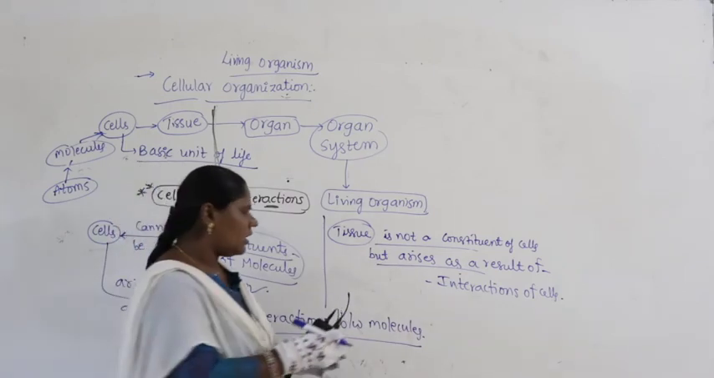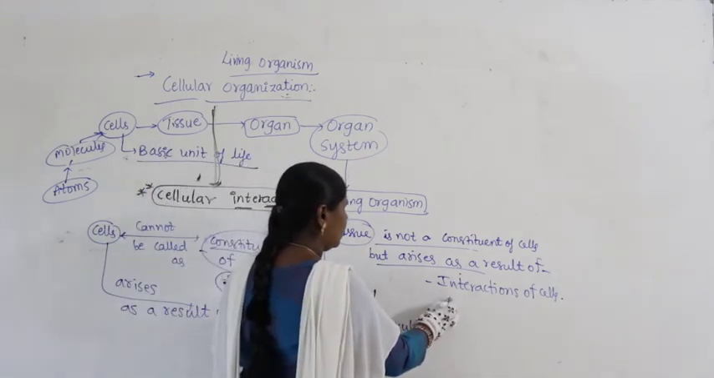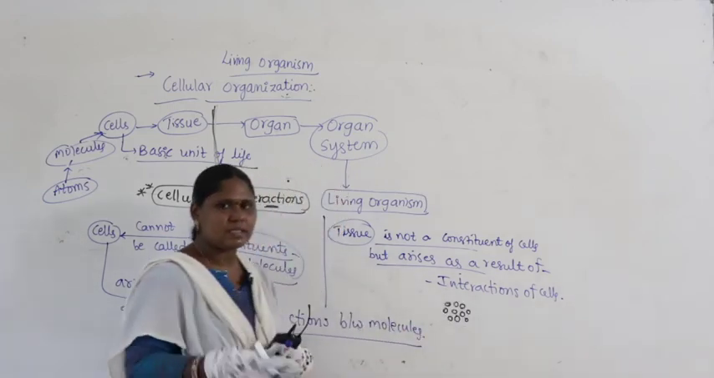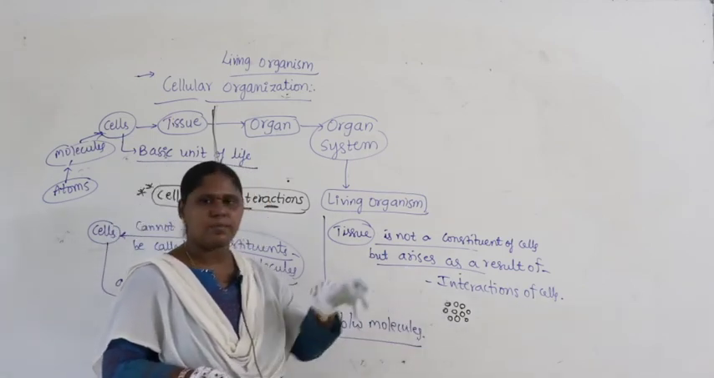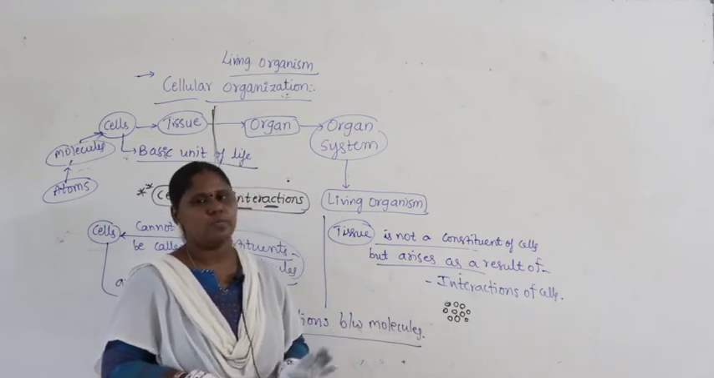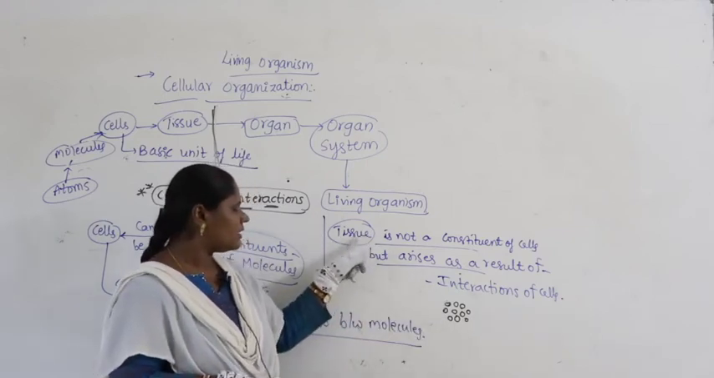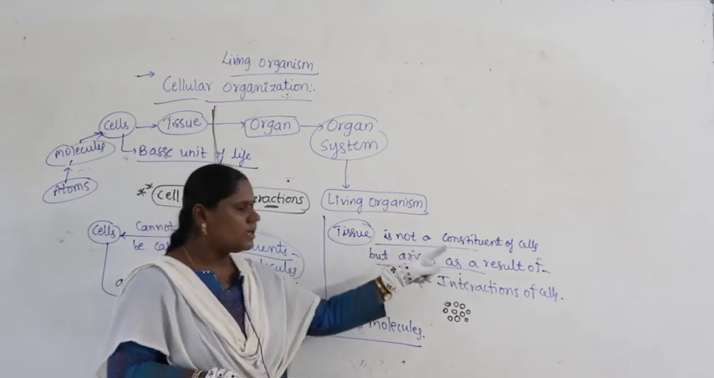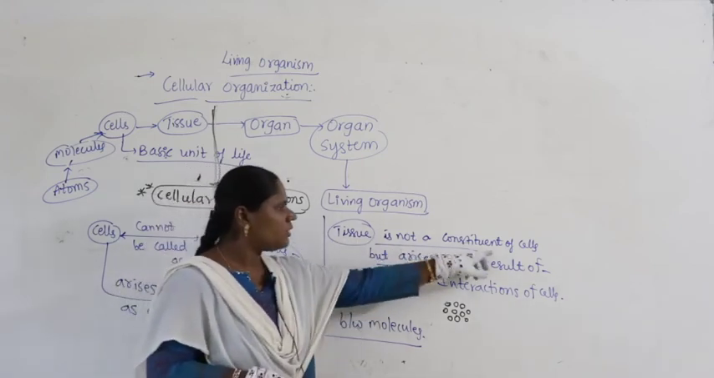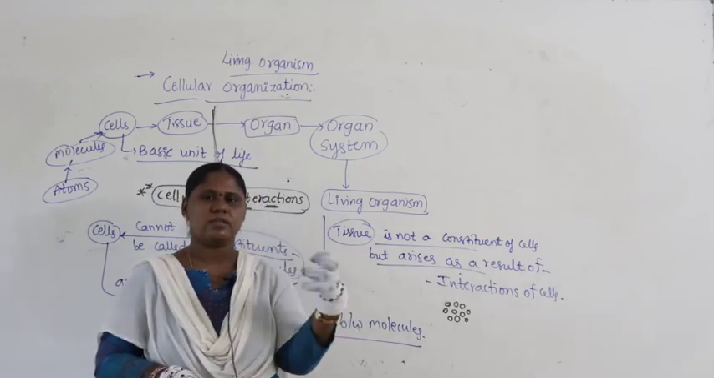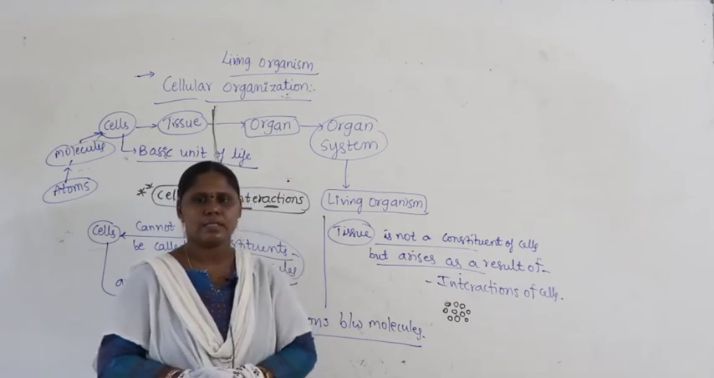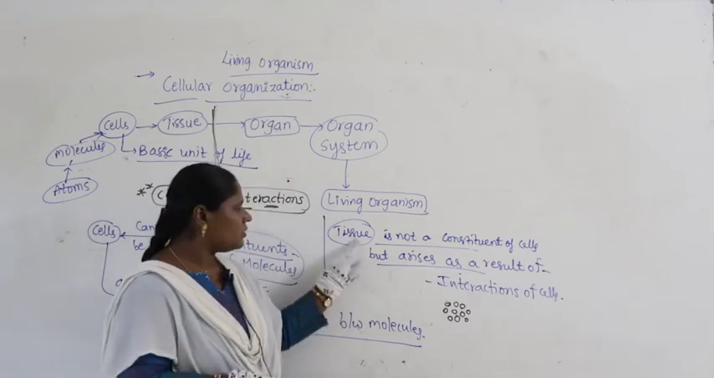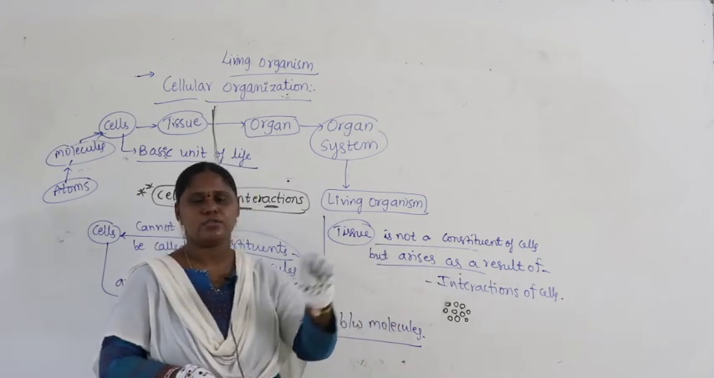What is the meaning of this? Simply I took some cells, for example cell A, cell B, cell C, cell D. I kept them and placed them at one place. When I keep all the cells at one place, can I call this a tissue? No, it cannot be called a tissue. That is what the statement says. A tissue is not simply a constituent of cells. When we aggregate and combine a group of cells, when we join some group of cells, simply it cannot be called a tissue. Then what is a tissue? A tissue arises as a result of interactions of cells.